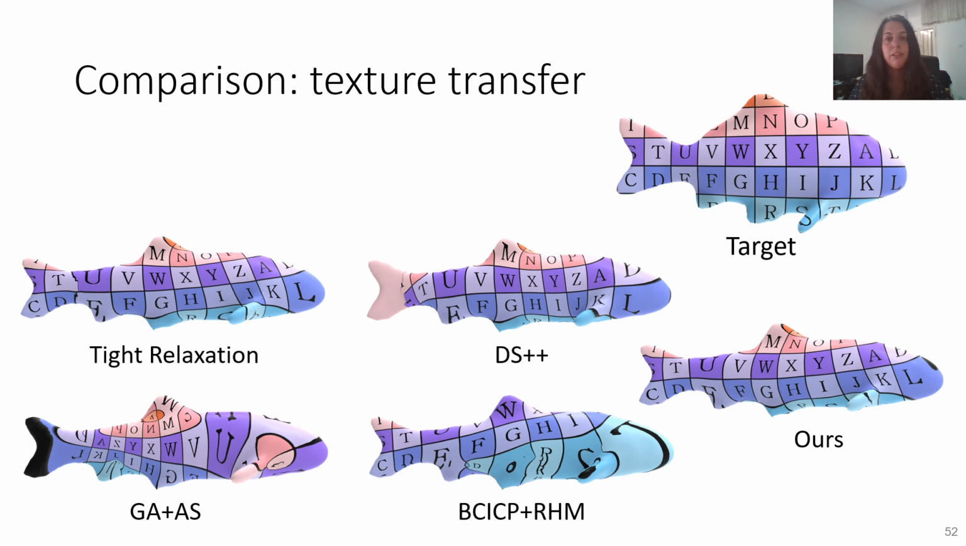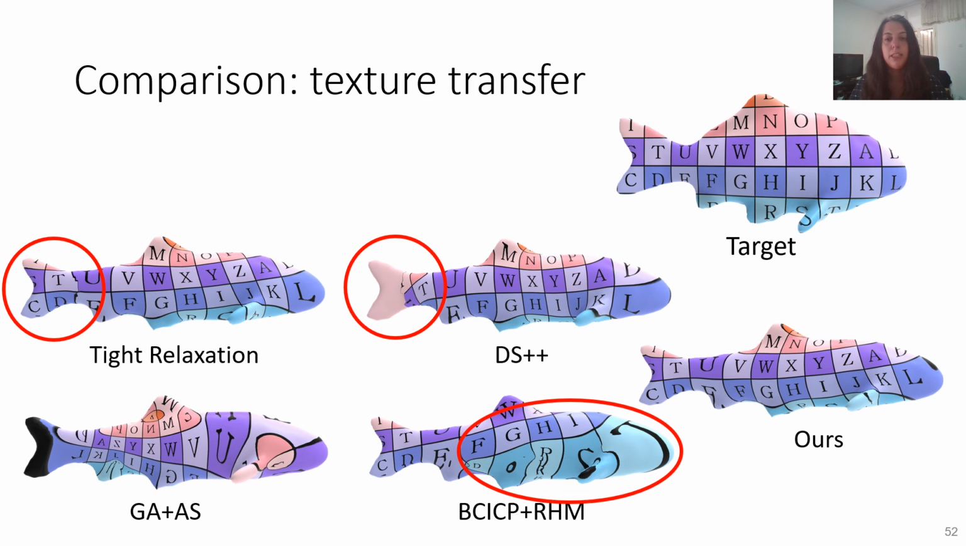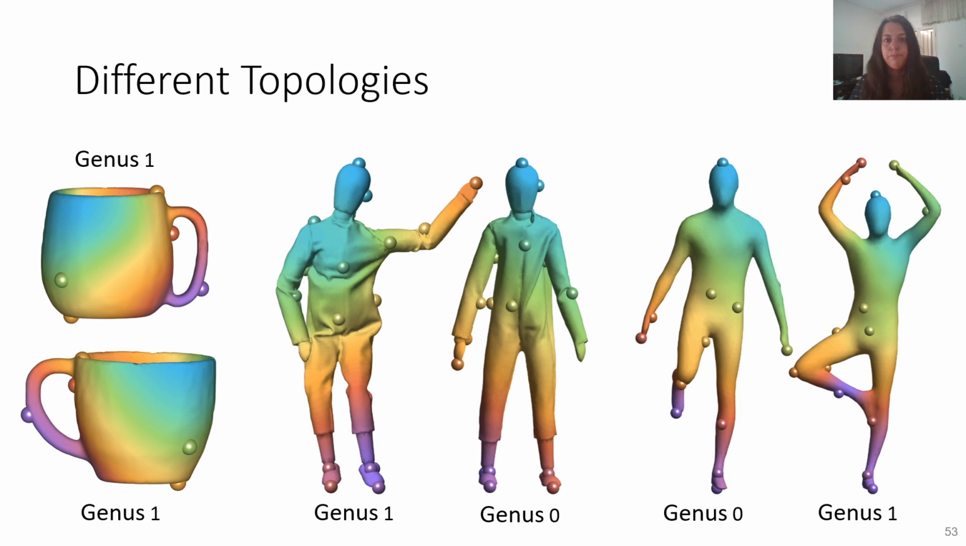We also compare our results using texture transfer after applying the same post-processing for all methods. Note that both tight relaxation and DS++ have problems in the tail. GA plus AS switches the head and the tail and has a problem with the fin, and BCICP maps the front of the fish incorrectly. Our method produces good results and outperforms these approaches.